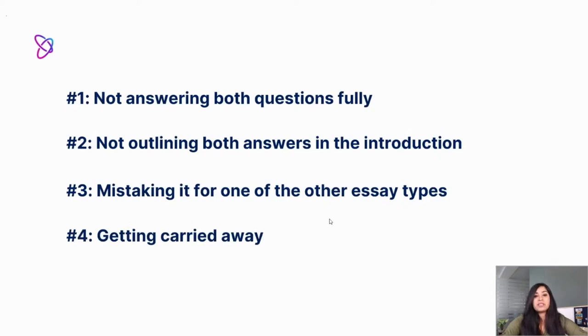And last but not least, getting carried away. Often it's very easy for us, especially in this writing task two, and since we're looking at two-part questions, it's very easy to get carried away when we're writing this because first of all, we might have so much that we would like to write, or we're developing so many ideas that we want to add so many things. The problem here is that you have 250 words and 40 minutes.